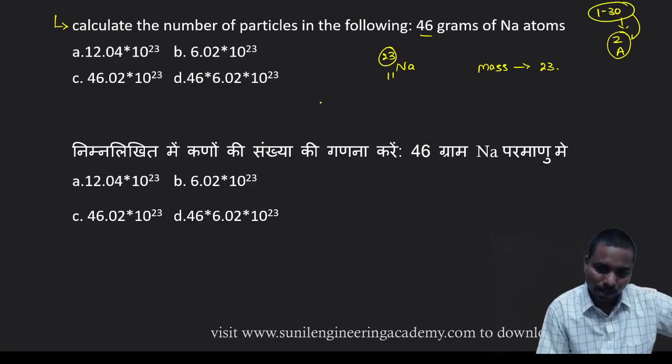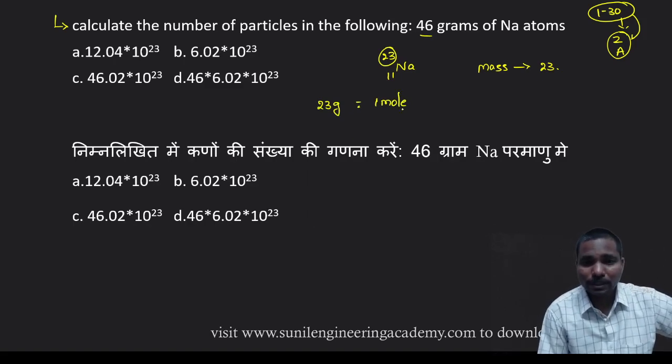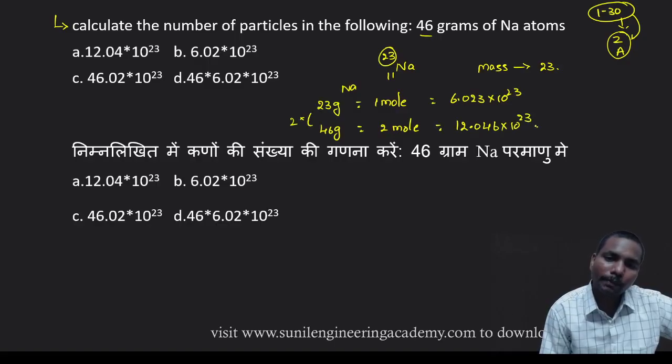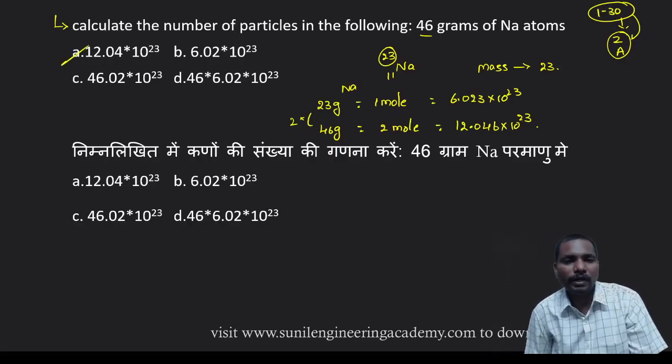Molar mass is said to be 1 mole. So 23 grams of sodium is said to be 1 mole. In that case, 46 grams is a multiplication of 2, that is 2 moles. We know 1 mole is equal to 6.023 into 10 power 23 particles. 2 moles is 2 into 6.023, that is 12.046 into 10 power 23 particles. So the answer is option A. Very simple question. Finding the particles or finding the moles is very easy.